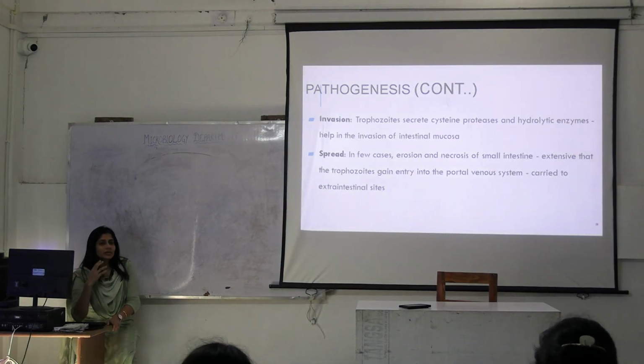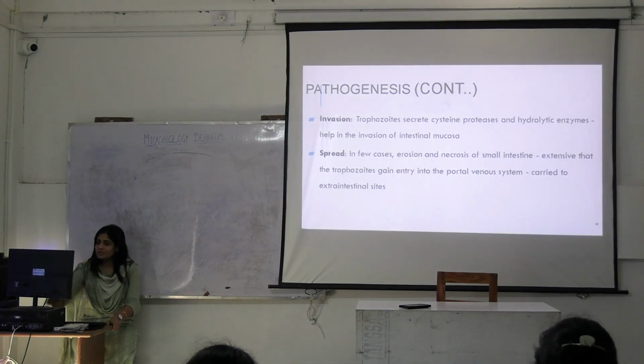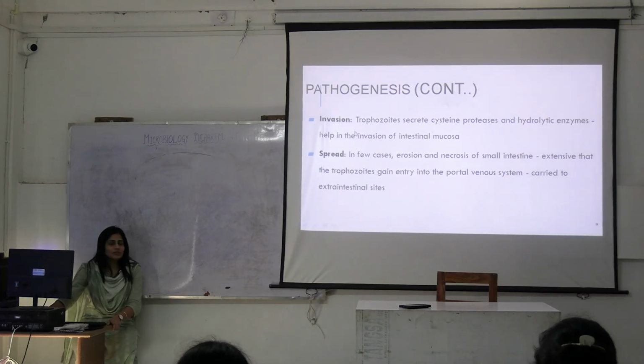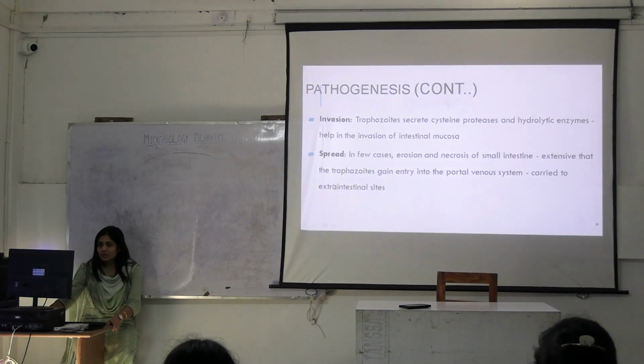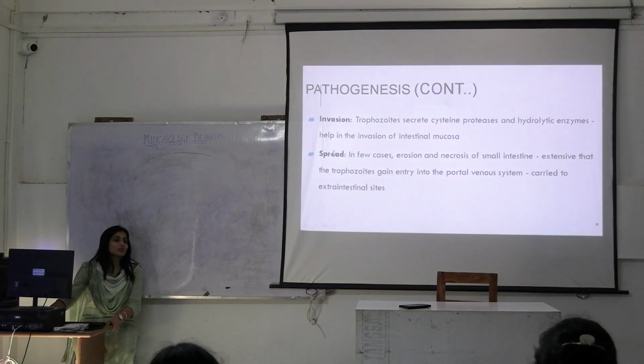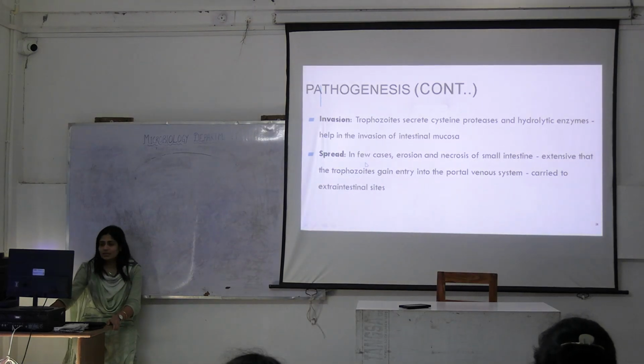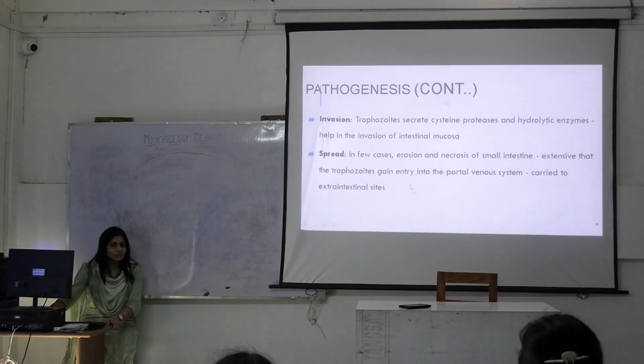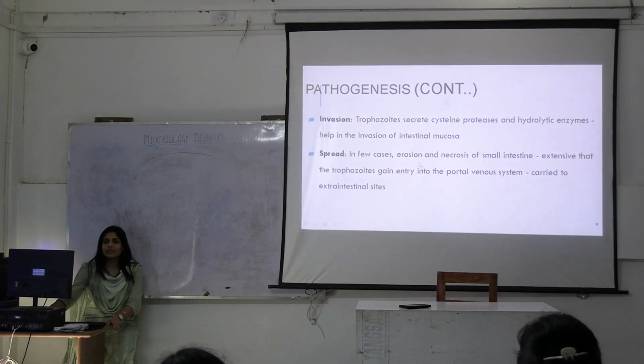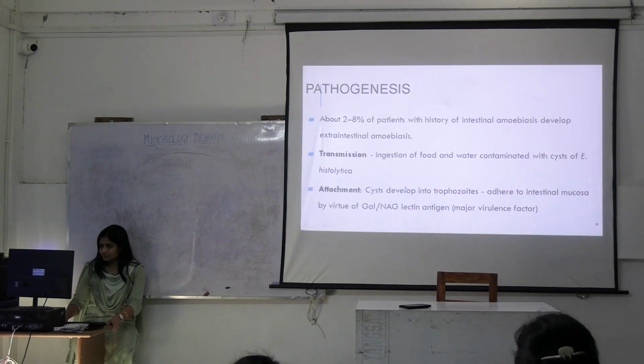Because after that attachment, it has these cysteine proteases and hydrolytic enzymes that cause tissue destruction, and through that way it enters the venous system. It survives the blood vessels, it goes to the portal vein, through portal vein it goes to the liver, and there it starts inhabiting. Okay, it attacks the hepatocytes.